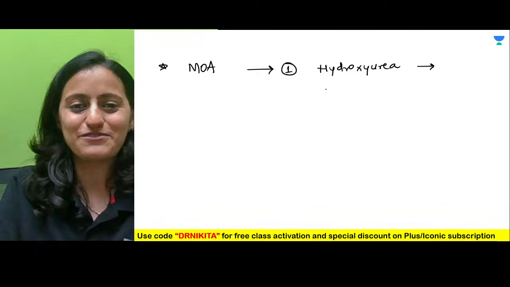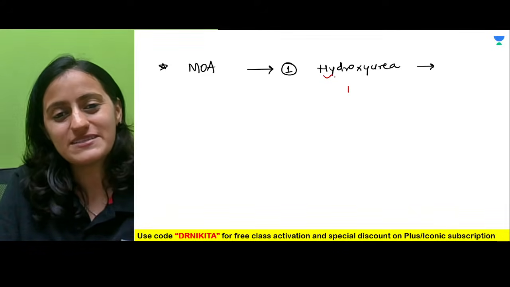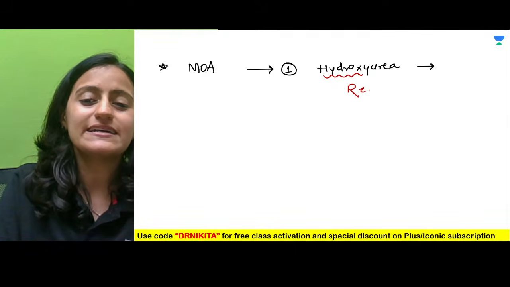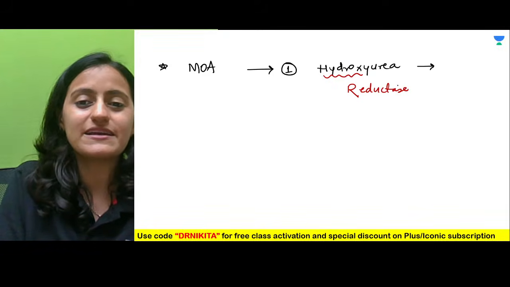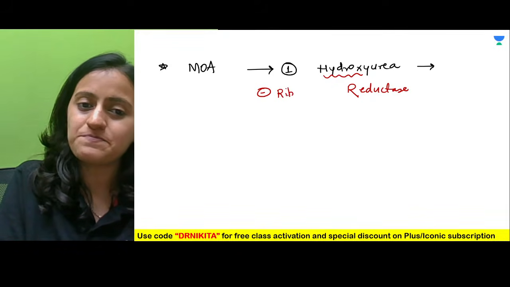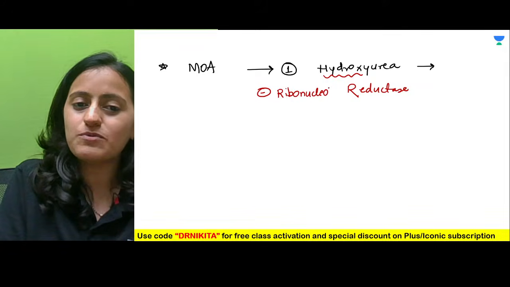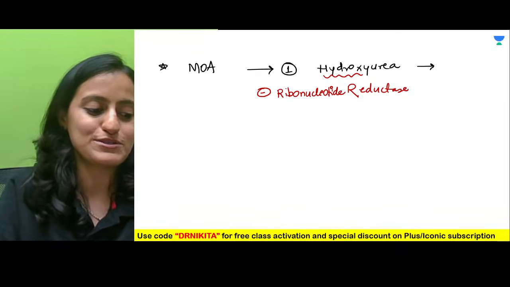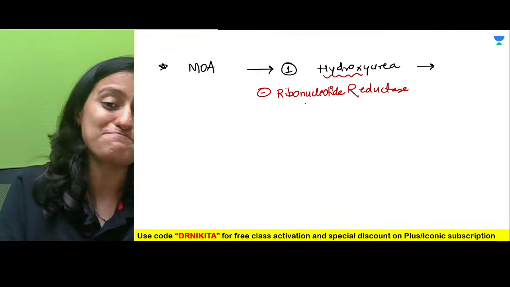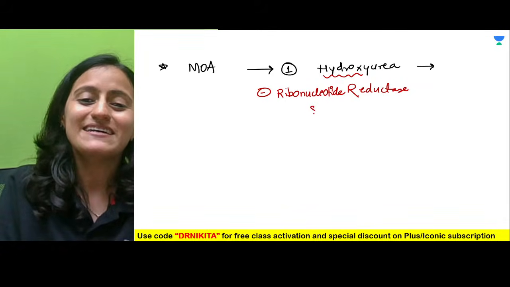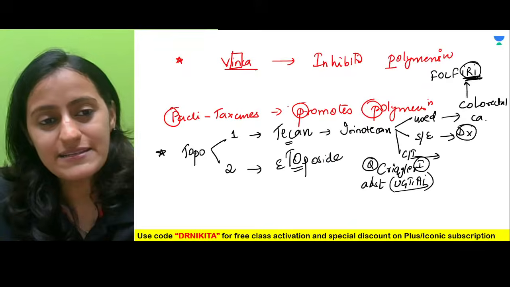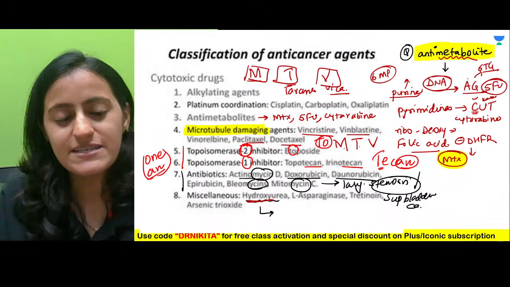What is the mechanism of action of hydroxyurea? Hydroxy, remember, hydrogen, meaning reduction. It is the reductase enzyme that it inhibits. Which reductase enzyme? It inhibits ribonucleotide reductase. Absolutely right. It is used in sickle cell anemia as well. So that is the mechanism of action. Hydroxy is reductase.